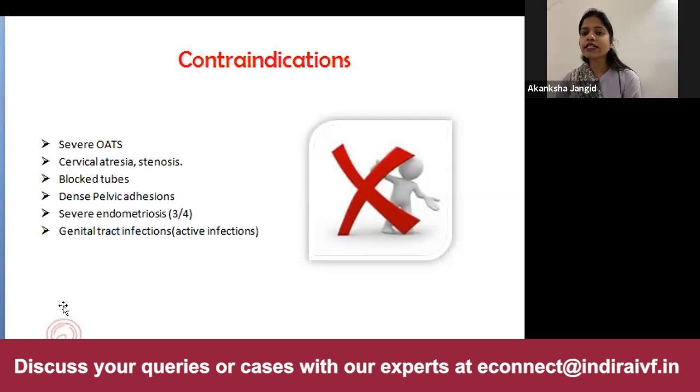And the last category, I would say, is a little bit controversial, which is older women. That is the women who are more than 40 years of age. In these patients, I would not say that it is absolutely contraindicated, but I would say that IUI should be advised very cautiously in these patients, considering other associated factors of infertility like poor ovarian reserve also.